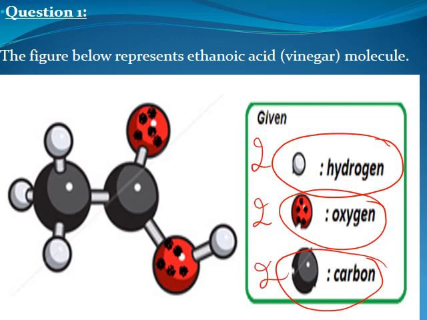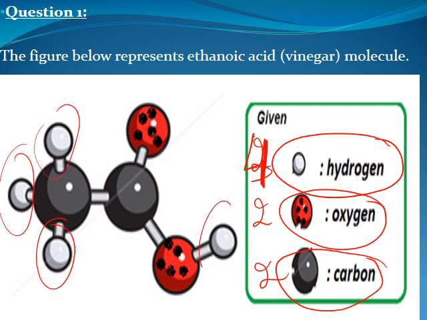Sorry, we have 4 hydrogens: 1, 2, 3, and 4. So it's C2H4O2.